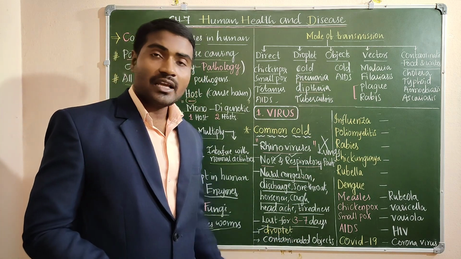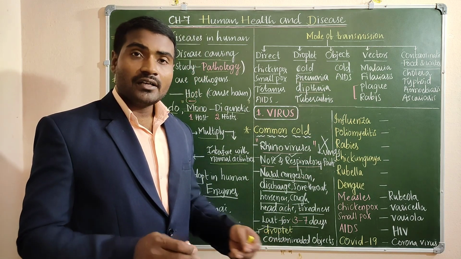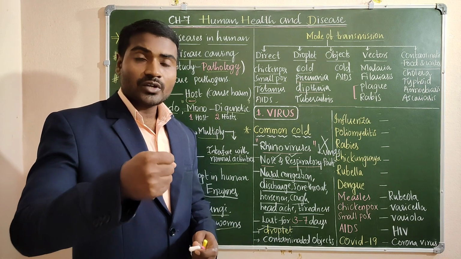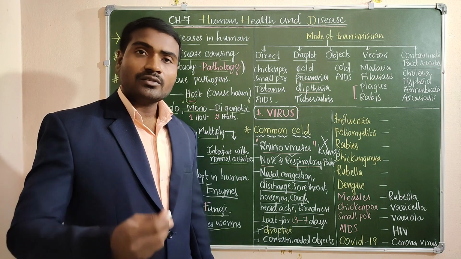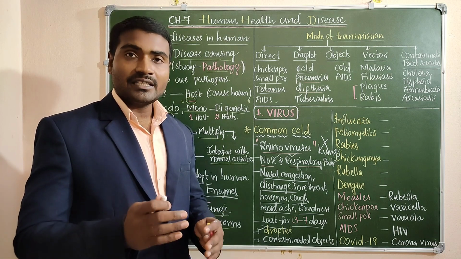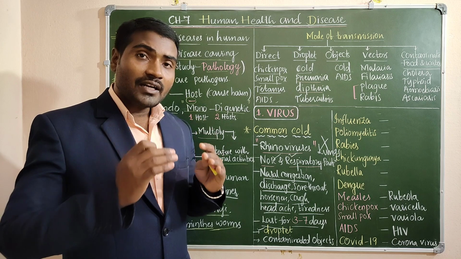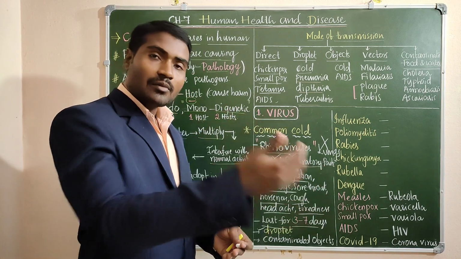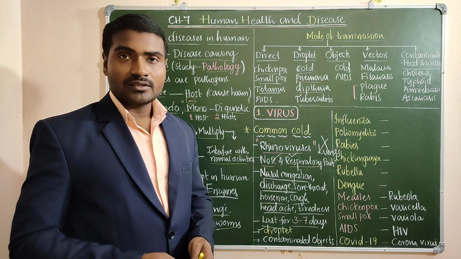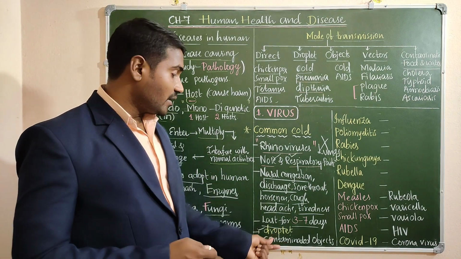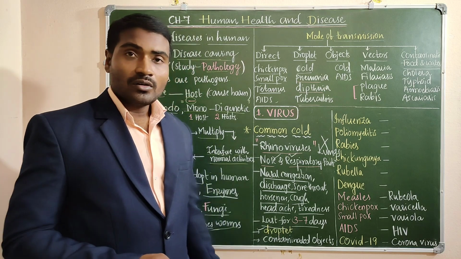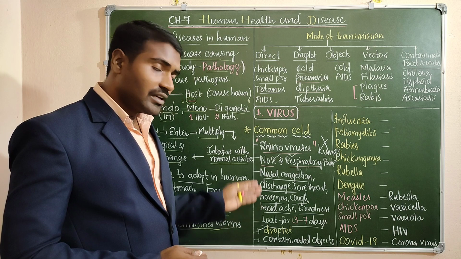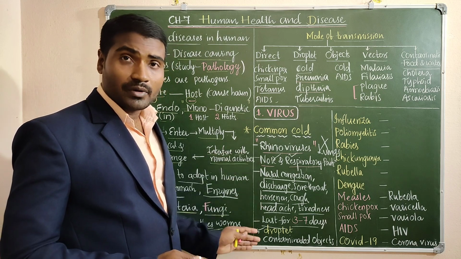Contaminated objects like pens, pencils, cupboards, handles of doors, doorknobs, computer keyboards. When an infected person sneezes or coughs, the droplets fall on that object. If we touch that object, it will spread to us. In this way, some objects also help in transmission of common cold. So these are the points given in the NCERT, which we have to remember.